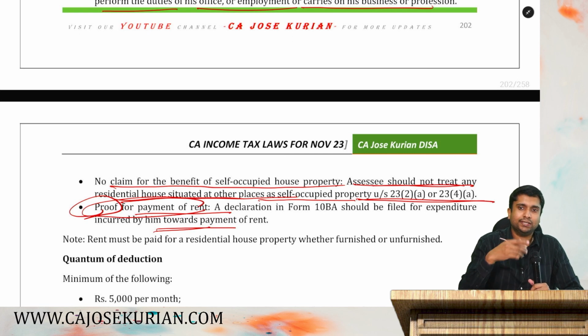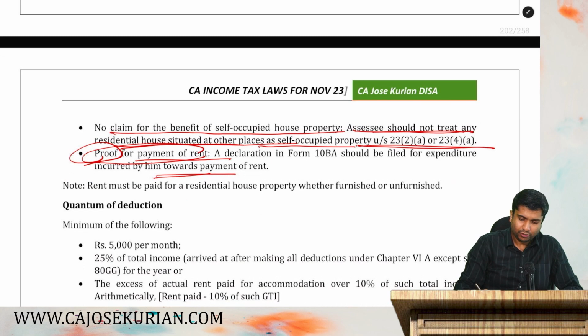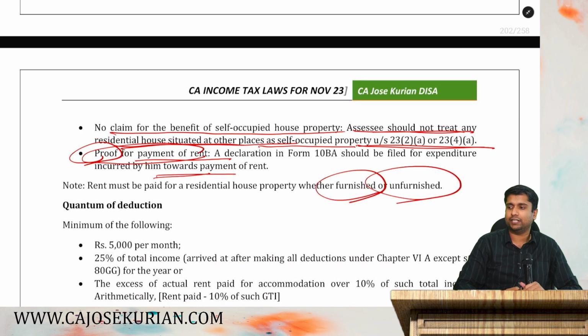What is proof of payment? Either a challan or some Google Pay receipt or something should be there. You have to maintain that. Then you can claim deduction. Now, whether it is a furnished property or unfurnished property doesn't matter. The point is you have to suffer the rent. Whether it is furnished or unfurnished, you can claim 80 GG.